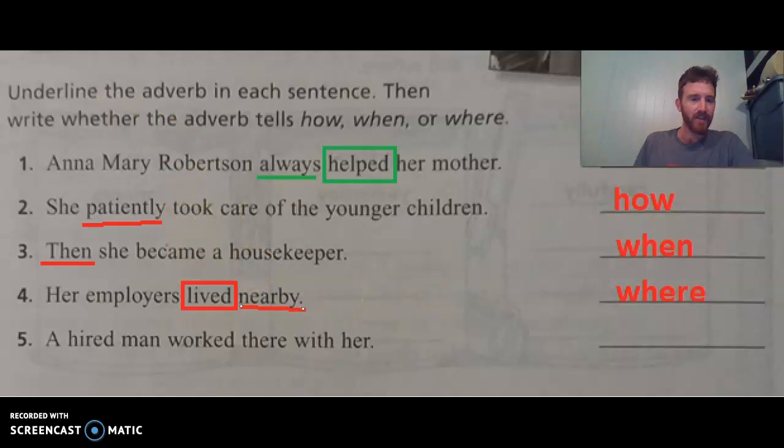The next one is another where. I'll give you a hint. I know I'm kind of doing this backwards, but just to help us think through it. Where a hired man worked there with her. So the verb, the action, would be worked. What's a word we see in here that tells us where that hired man worked? Again, not one that tells us a whole lot of information, but there is going to be our adverb in this case. Okay, so there you go. That is a little example here.